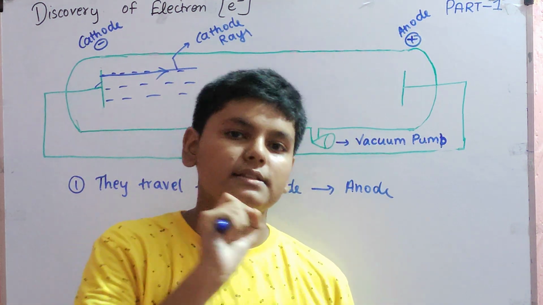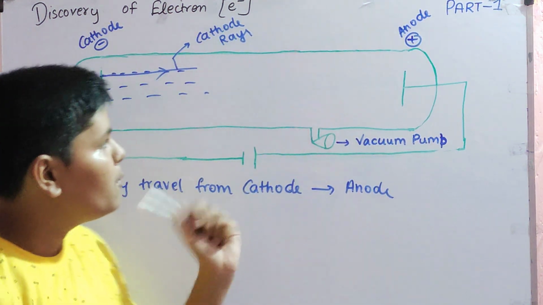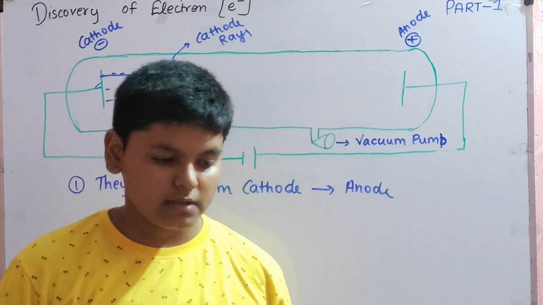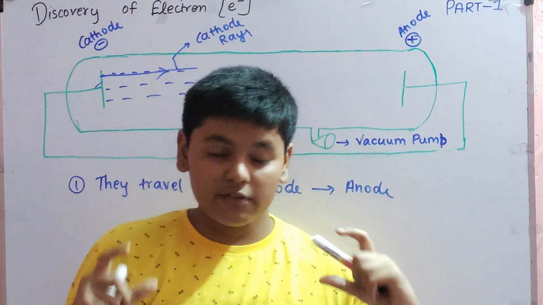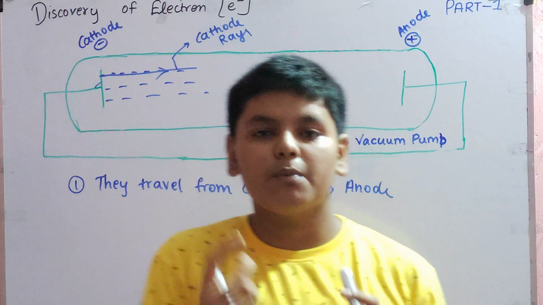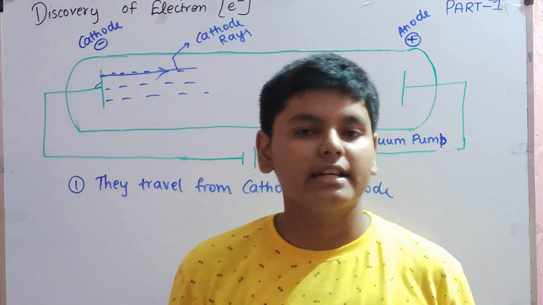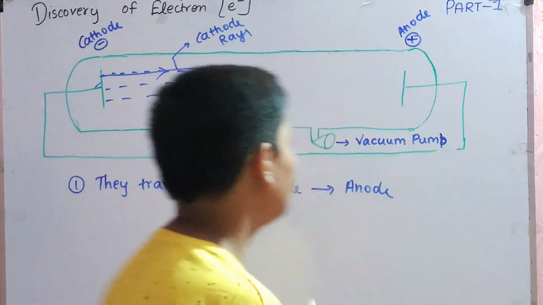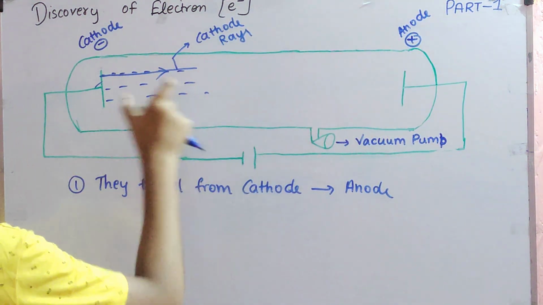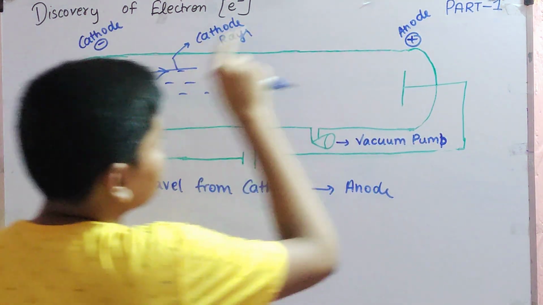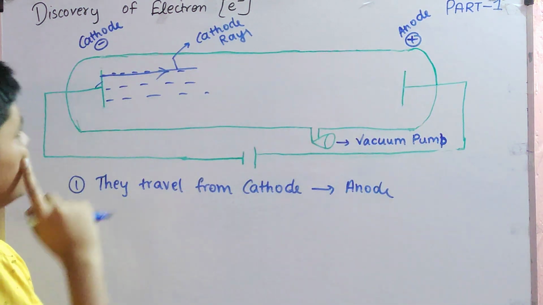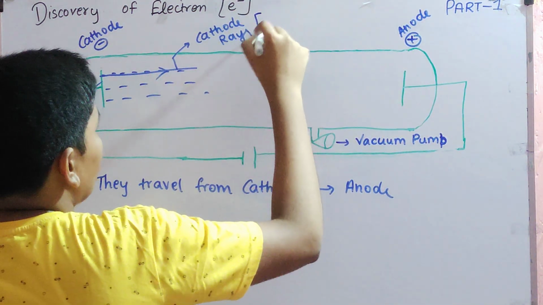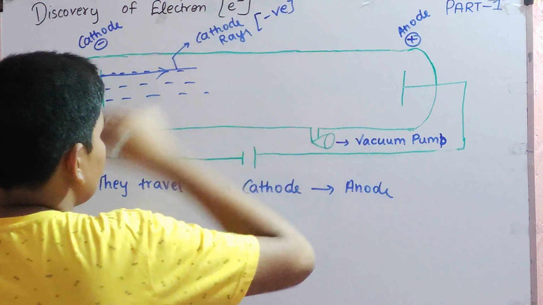Inside that cathode there are some charged particles. Which charged particles will go towards positive charge? Positive and positive repels. Negative and positive attracts. So it means that if there is something inside these cathode rays which is telling it to move towards the anode side, then these cathode rays are negatively charged.